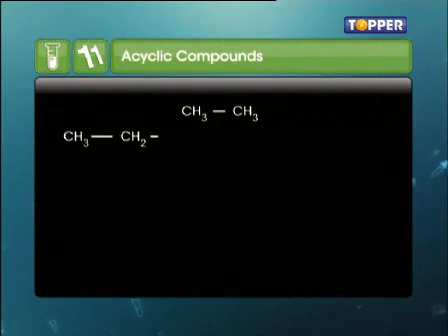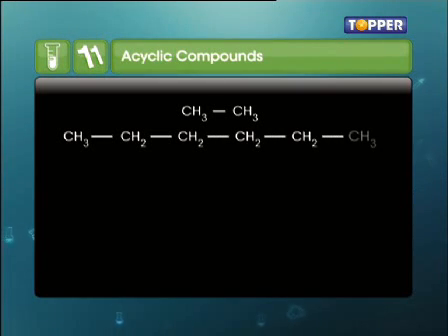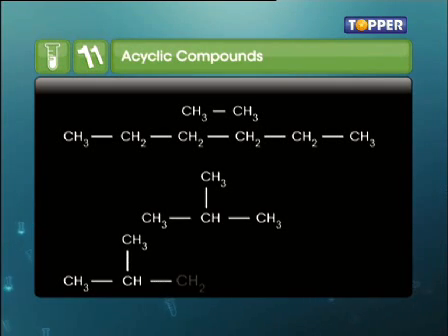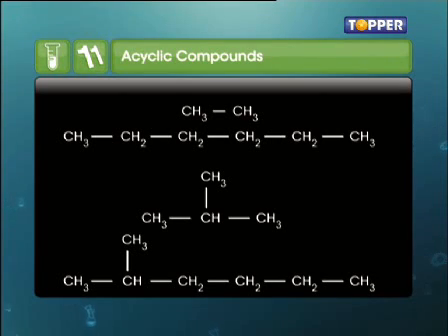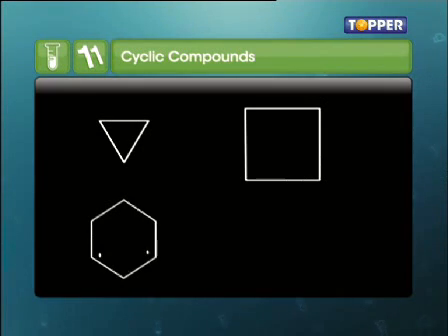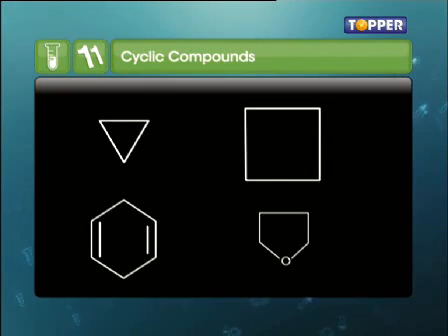To know more about these 2 types, we have to understand their structures. Acyclic compounds are straight or branched chain compounds. Simply put, they contain straight or branched chains of carbon. They are also called open chain compounds. Cyclic compounds contain carbons which are sometimes attached to other atoms in the form of a ring. These compounds are also called closed chain or ring compounds.